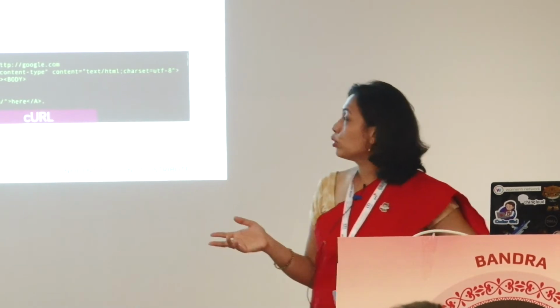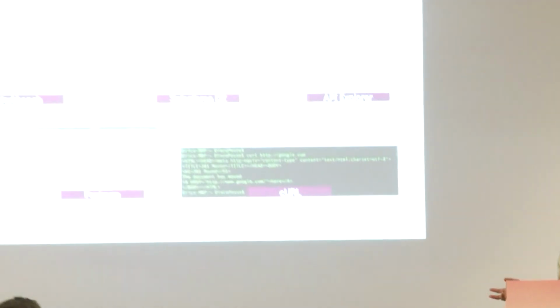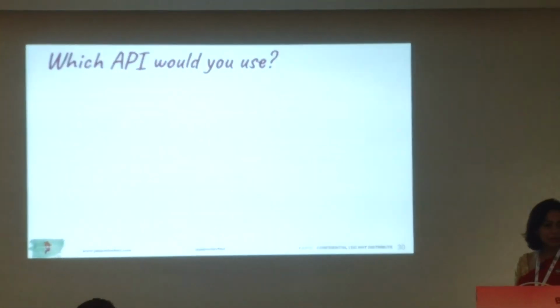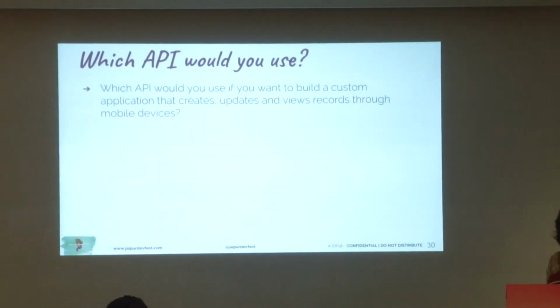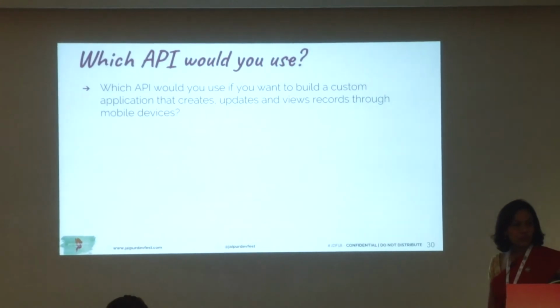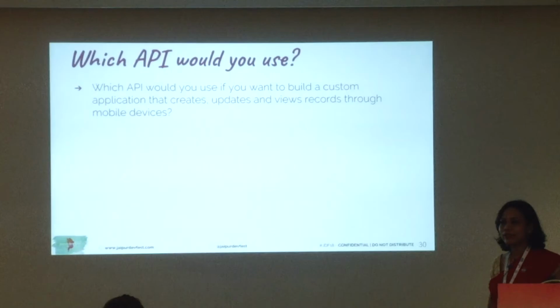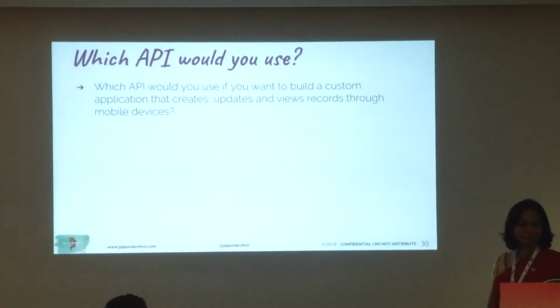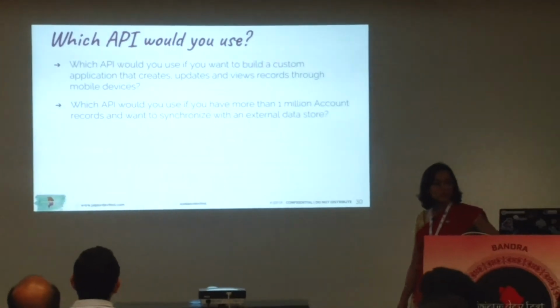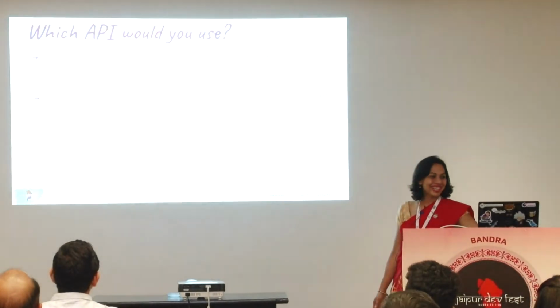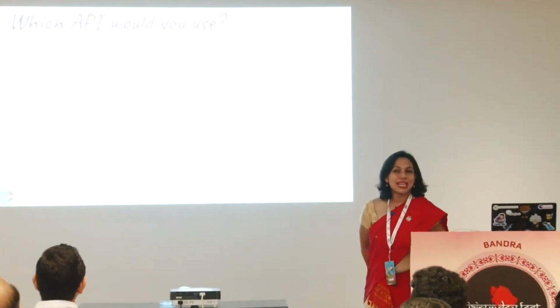Now these are some of the tools that you can use to access the API: Workbench, Salesforce, API Explorer, Postman. I have this question. Which API would you use if you want to build a custom application that creates, updates and views records through mobile devices? Great. Which API would you use if you have more than 1 million records? Send notification to a desktop application? Wow, everybody has become expert, huh?